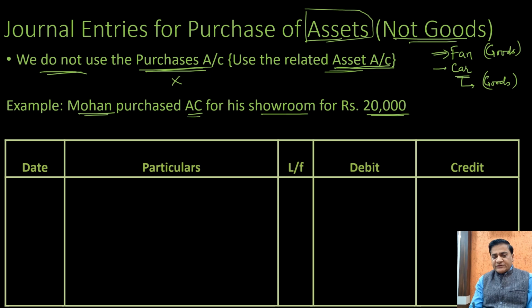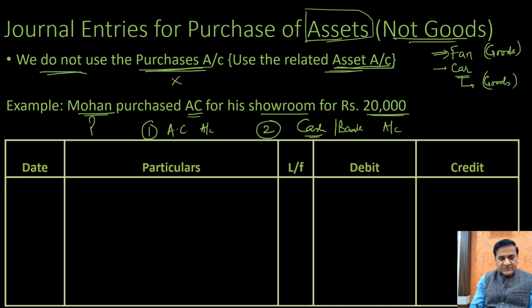So the two accounts which would be involved here would be an air conditioner account. The other one would be the cash account or the bank account. And we've understood that if nothing is mentioned, we assume that transaction to be a cash transaction. So the two accounts which would be involved in the above transaction would be the AC account, not the purchases account. Why? Because the AC is not meant for reselling.